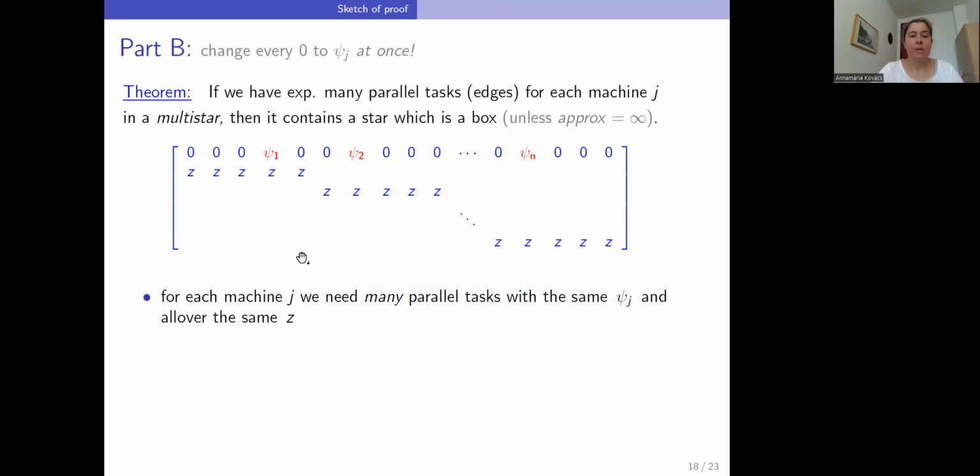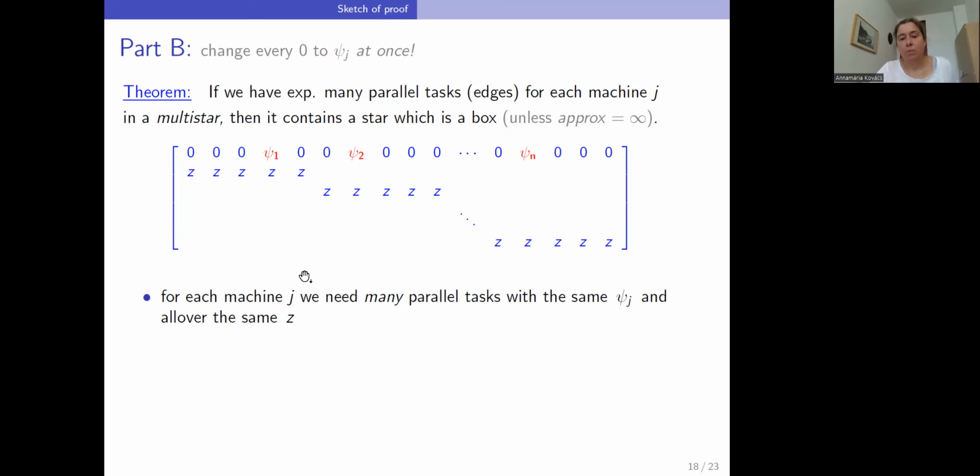Then by this theorem, which we call the box theorem in the paper, this will contain a star which is a box. And then on the tasks of this box, we will set our first values to their psi values.